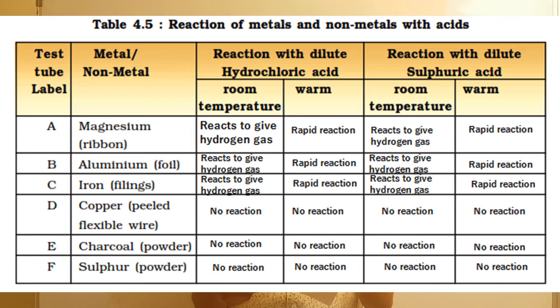Same as B, aluminium foil. It reacts with hydrochloric acid to give hydrogen and the reaction is rapid. Now reaction with sulfuric acid. Here aluminium reacts with sulfuric acid to give hydrogen and the reaction is rapid. The C, that is iron filings, reacts with hydrochloric acid and gives hydrogen gas and the reaction is rapid. Same with dilute sulfuric acid, it gives hydrogen and the reaction is rapid. Now in case of D and E, copper, a peeled flexible wire, and charcoal, you can see that they do not react with hydrochloric acid as well as sulfuric acid.